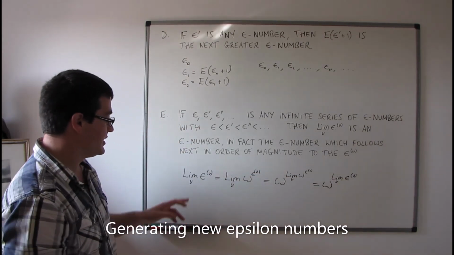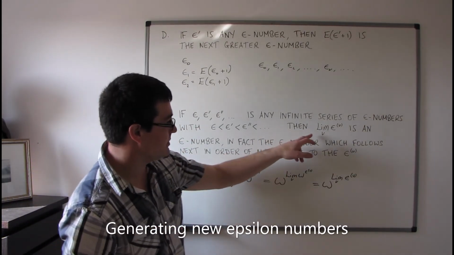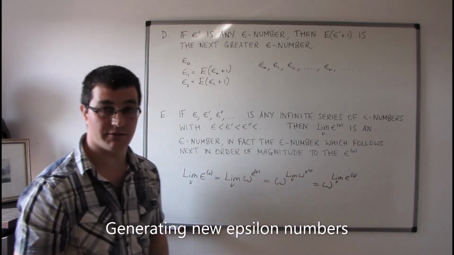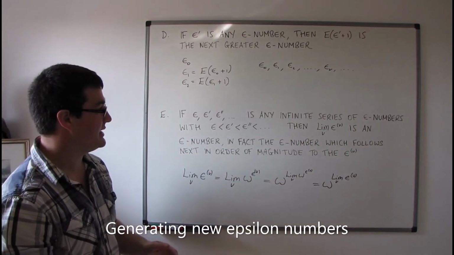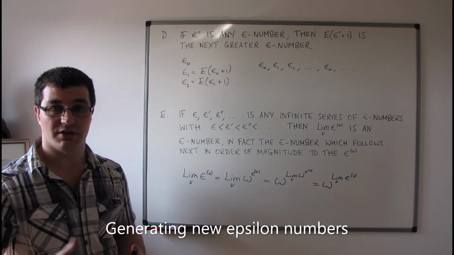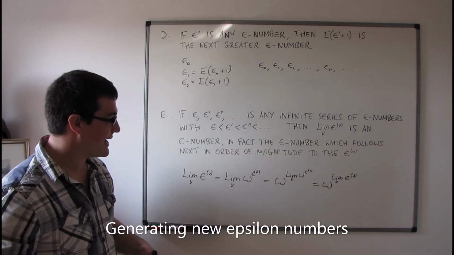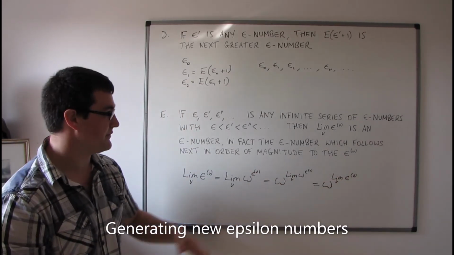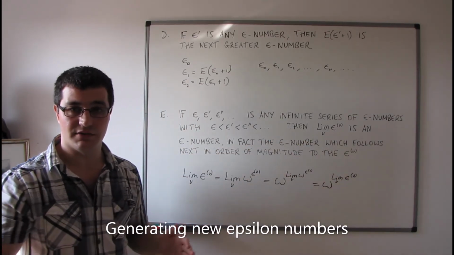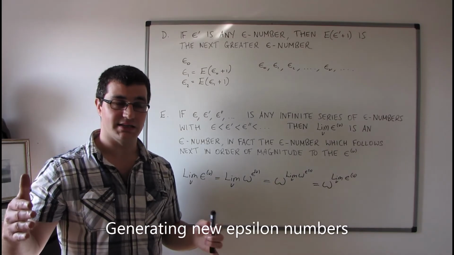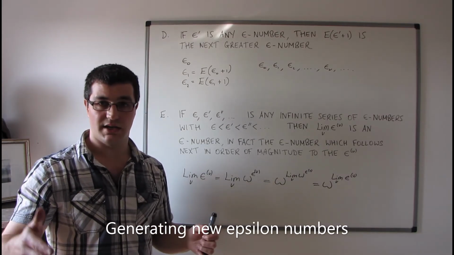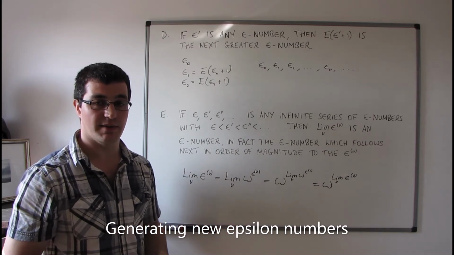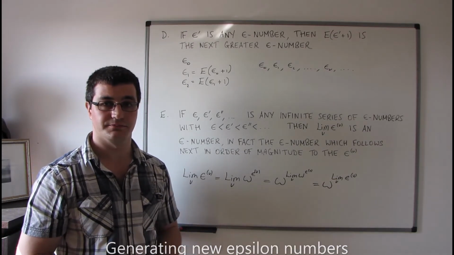In other words, this limit here is an epsilon number. It satisfies the criteria for an epsilon number. And the fact that it's the next epsilon number in order of magnitude to all of the epsilon nu follows from the fact that the limit of any fundamental series is the next in order of magnitude to all of the terms of the fundamental series itself.